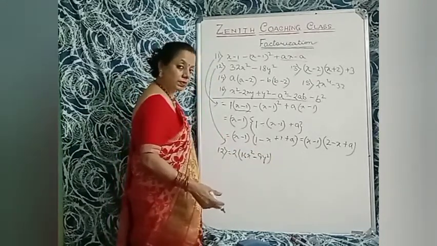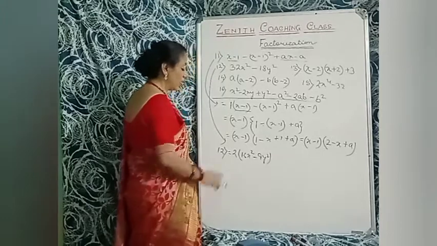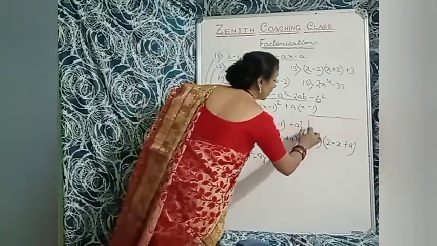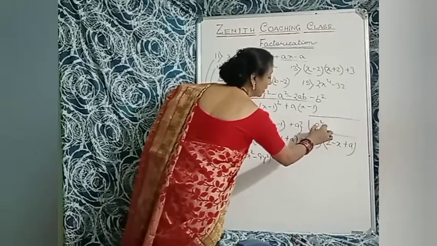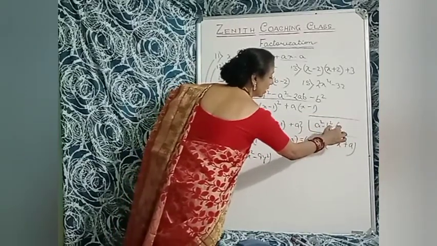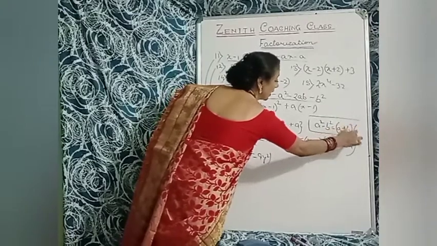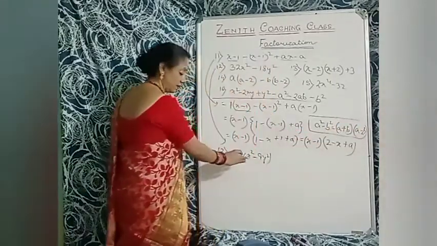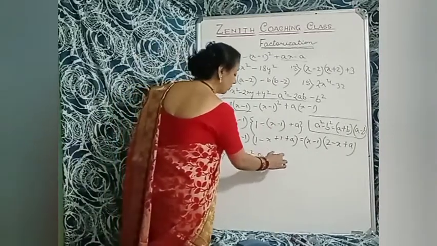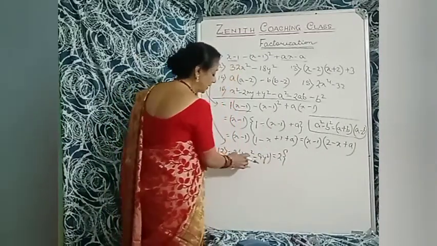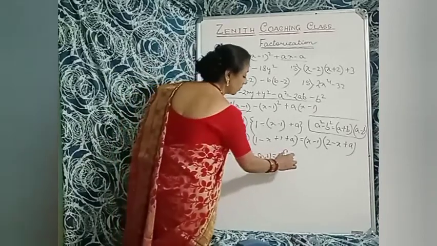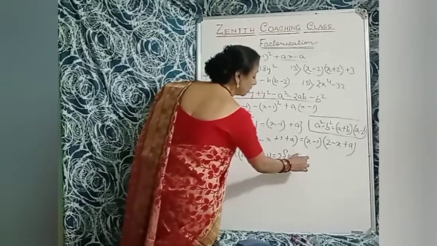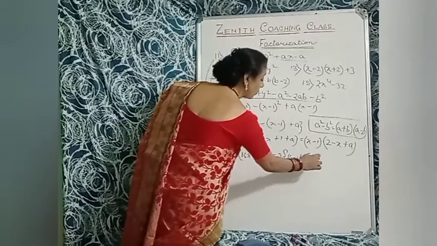Is the sum finished? No, what do you have to write? You have to use the identity a square minus b square equals a plus b multiplied by a minus b. Understood? So you will write here 2. Now put it in the second bracket. 16x square means 4x whole square. Minus 9y square means minus 3y whole square.